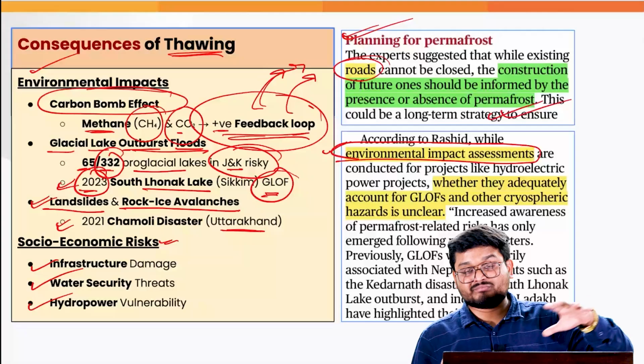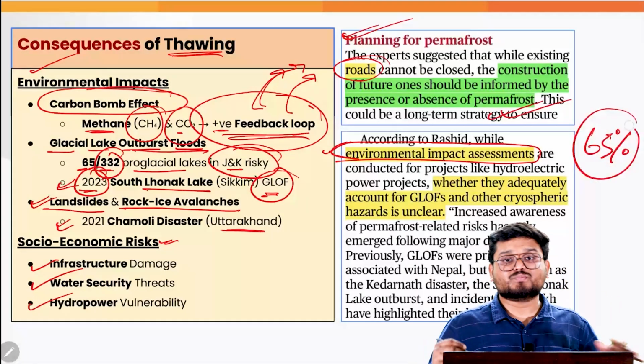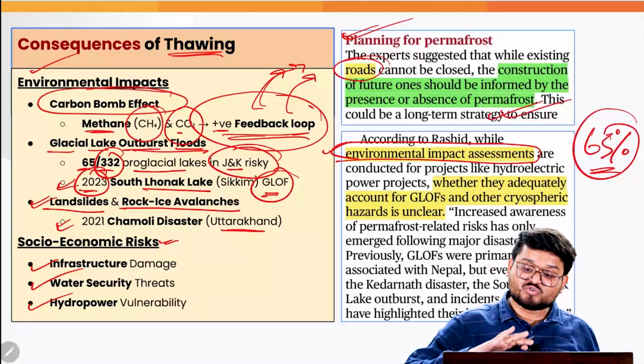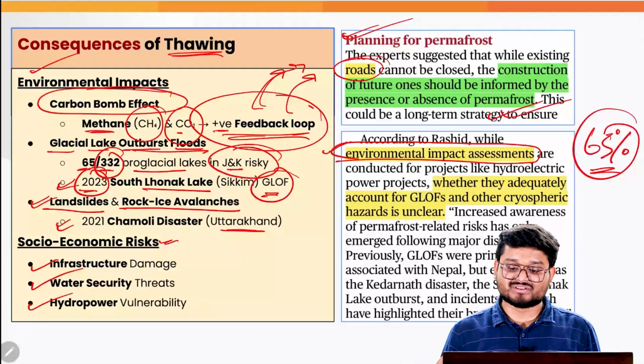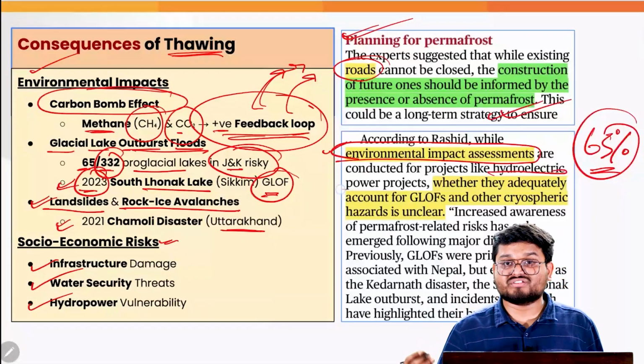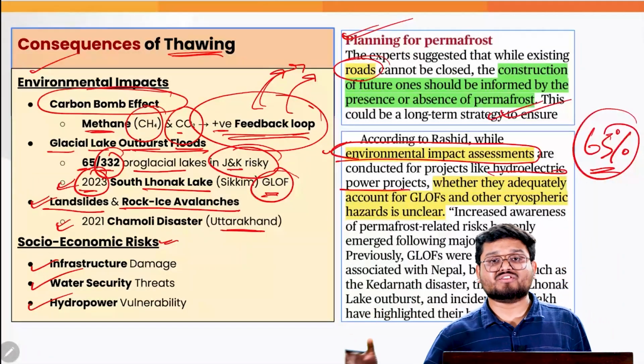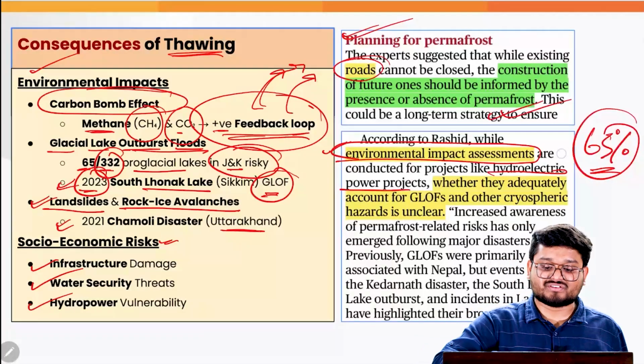Definitely in Jammu and Kashmir, we have seen that almost 65% of the land is prone to permafrost. That is why we should not be trying to disturb those regions, correct? Because projects like hydroelectric power projects and so on can lead to these GLOFs, which are the negative consequences here.